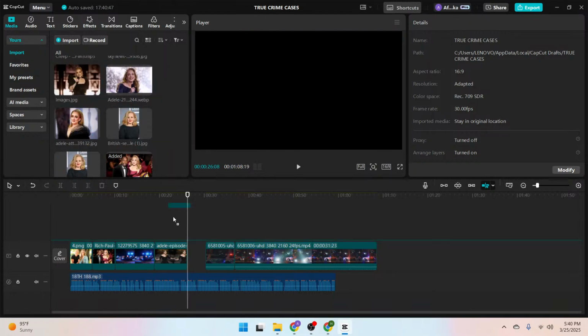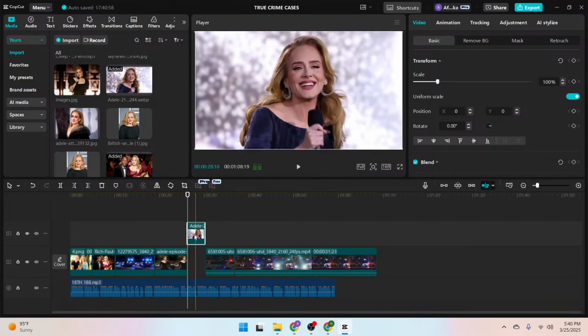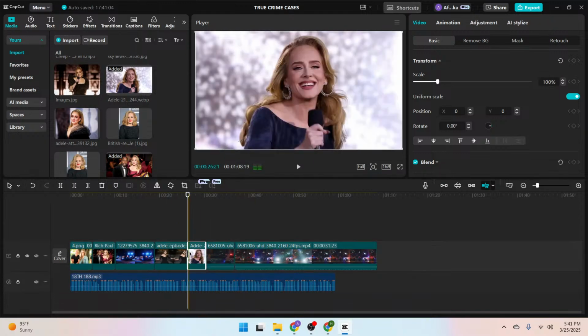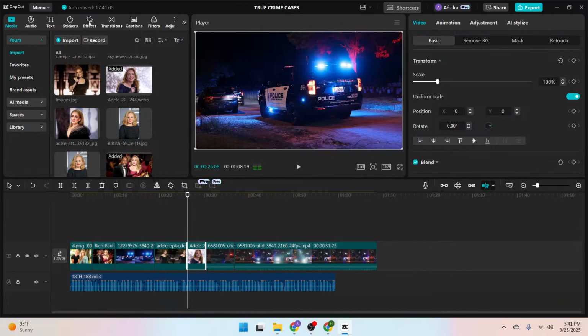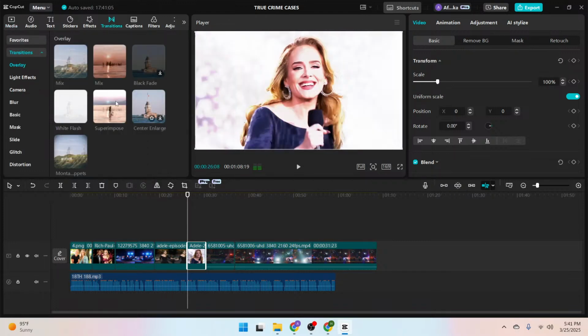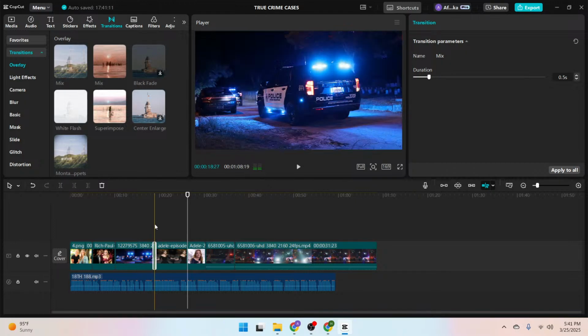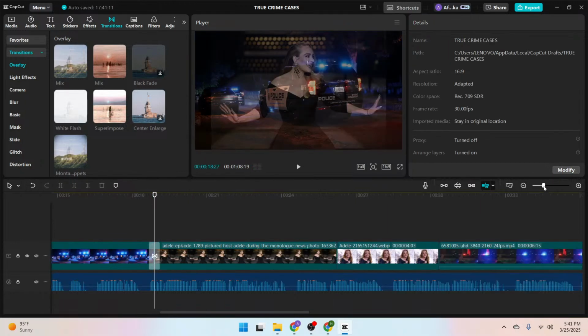So something like this. I'm going to add this image right here, place it here. Okay, the width is bigger. Okay, so there you go. The next thing that should be done is go to transition and select mix, drag it so that it will be the bridge between the two elements.